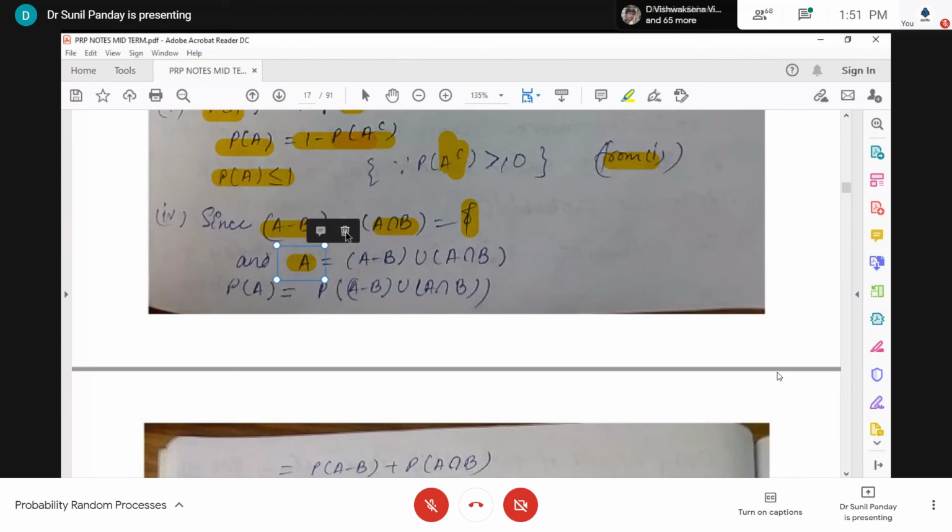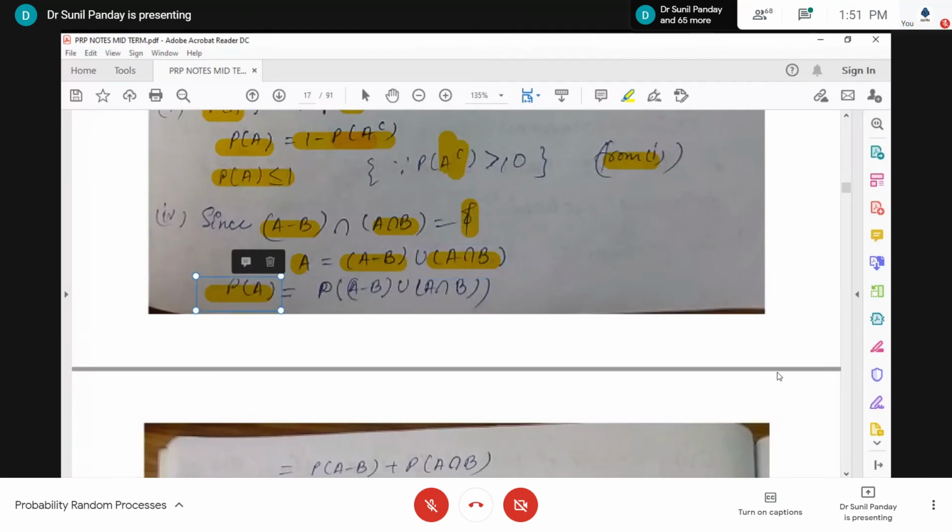So I am telling right now that the union of A minus B and A intersection B is actually A, and the probability of A is equal because the left hand side equals the right hand side. If two sets or two events are equal, their probabilities are also equal.